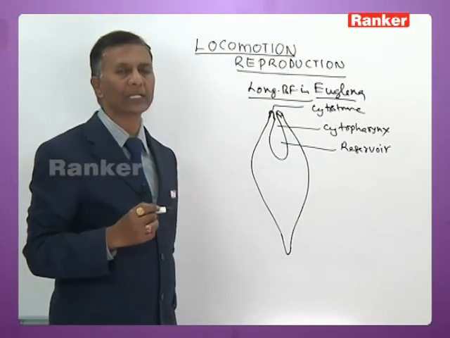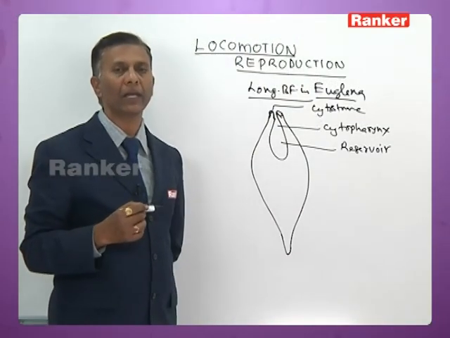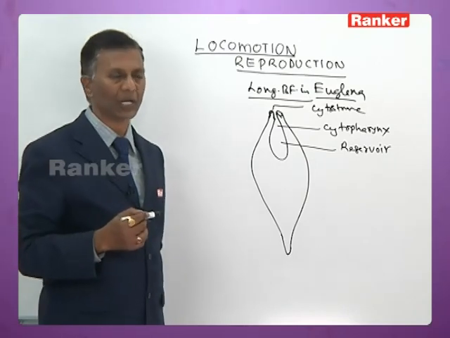Cytostome, cytopharynx and reservoir all help in egestion rather than ingestion.